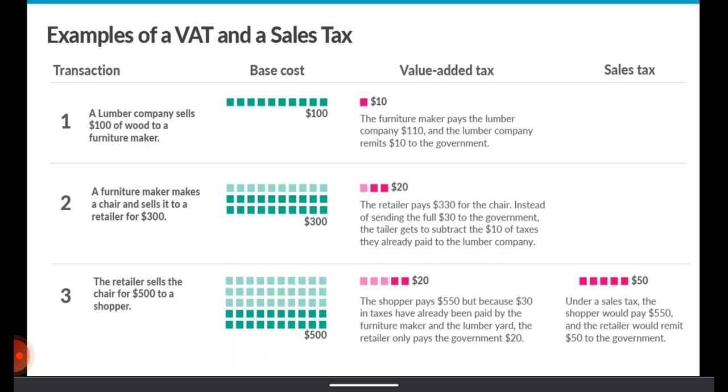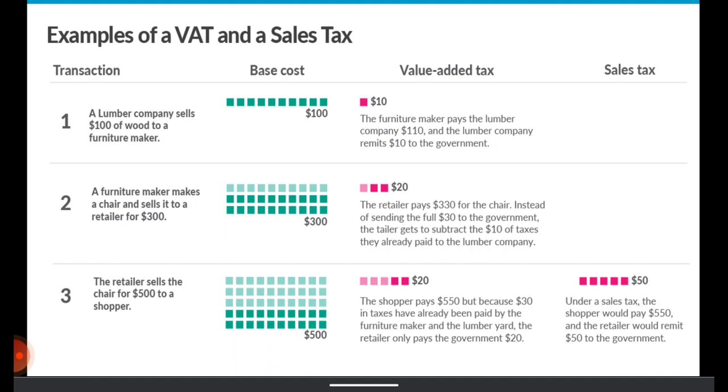Sorry, the next stage is that the retailer sells the chair to the end shopper for $500. Remember, the $300 was the cost, and the retailer would keep his own margin, and the price at which the retailer is willing to sell to the shopper is $500. But wait, he will also have to charge value added tax at the rate of 10%. So 10% of 500 is $50, but the retailer will not pay that entire $50 to the tax authorities. He will deduct $30 which he paid to the furniture maker. So the difference of 50 minus 30 is $20. So he would deposit $20 with the tax authority.